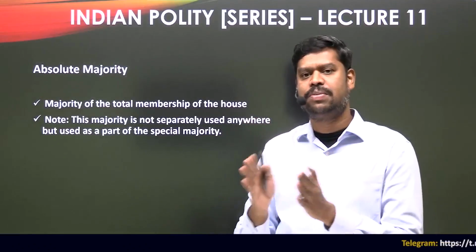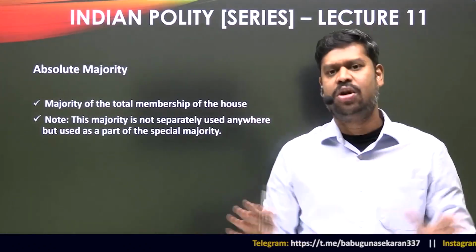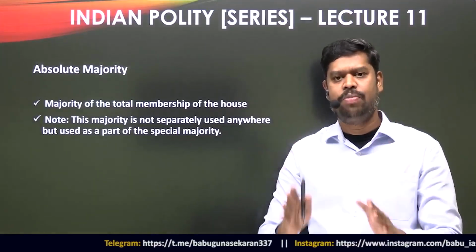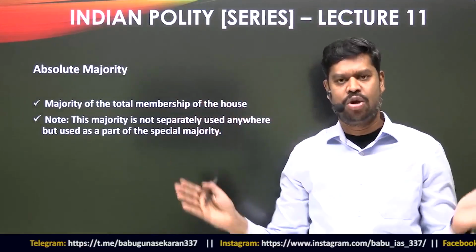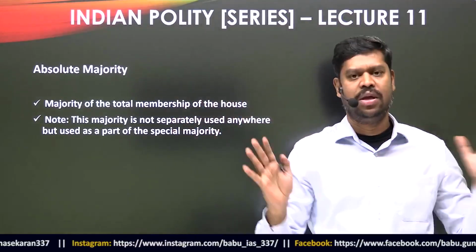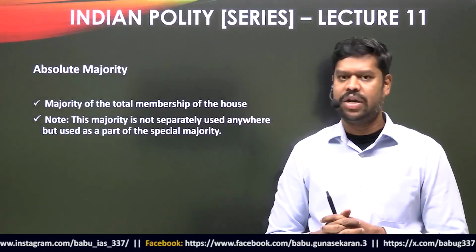Unless and until the proposal is approved by 51 members, in the example that you have taken, it is not deemed to be passed with what is called absolute majority. Absolute means you will always take into consideration the total membership of the house. You are not concerned about how many are present or voting. So that is not the concern when you calculate absolute majority. Is that clear to you?